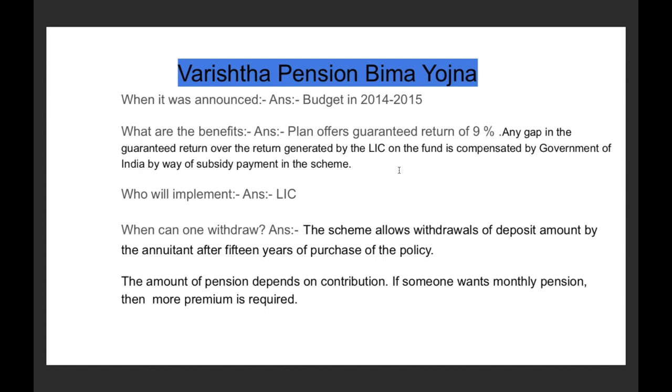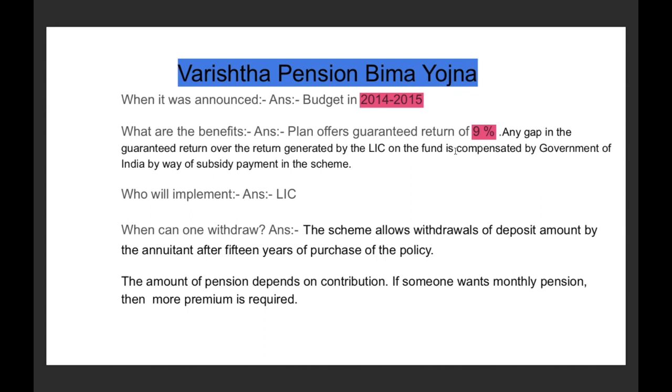When was it announced? It was announced in the budget of 2014-15. And what are the benefits if someone is subscribing to the Varish Pension Yojana? Then he will obviously get some guaranteed return. What is the guaranteed return? The guaranteed return is 9%. For example, if I am subscribing to the Varish Pension Bima Yojana and contributing 10,000 rupees, then I must get 9% on 10,000 rupees. If there is any gap between the guaranteed return and the return generated by LIC, then that will be compensated by the government.